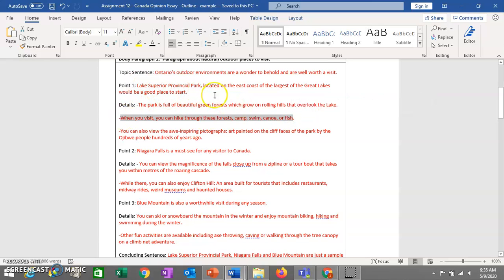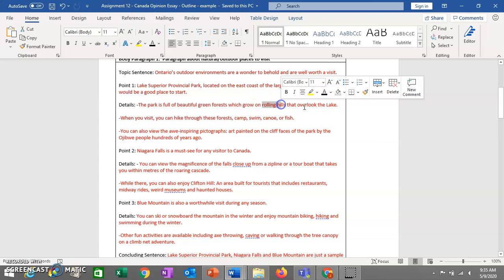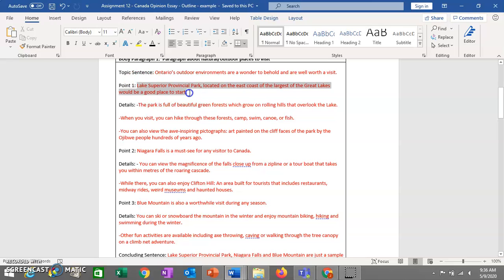So when I talked about Lake Superior Provincial Park, I talk about the actual beauty of the environment itself, so that we have these forests and we have these hills and that they overlook the lake. And then I'm going to mention, okay, yes, so you have the views, but you also have the activities and the artwork that you can see in this park. So again, all of these details are supporting point number 1.